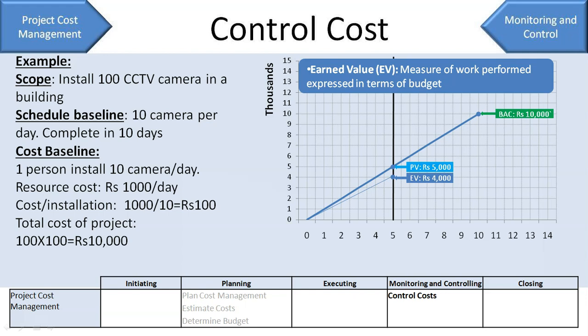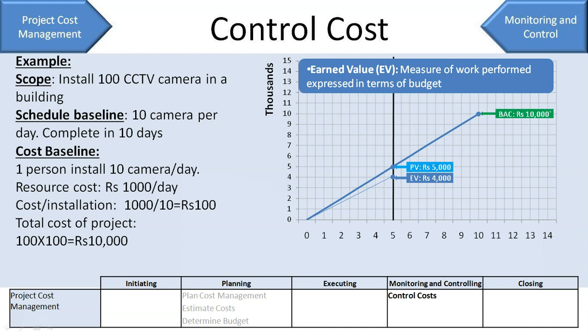So the earned value, now this is a term, earned value, which is a measure of your work performance expressed in terms of cost. So what will it be? You have done 40 installations, you multiply it by 100, which is your installation cost, which will be 4,000 rupees. That means you have completed only 4,000 rupees worth of work, and we will call this the earned value.